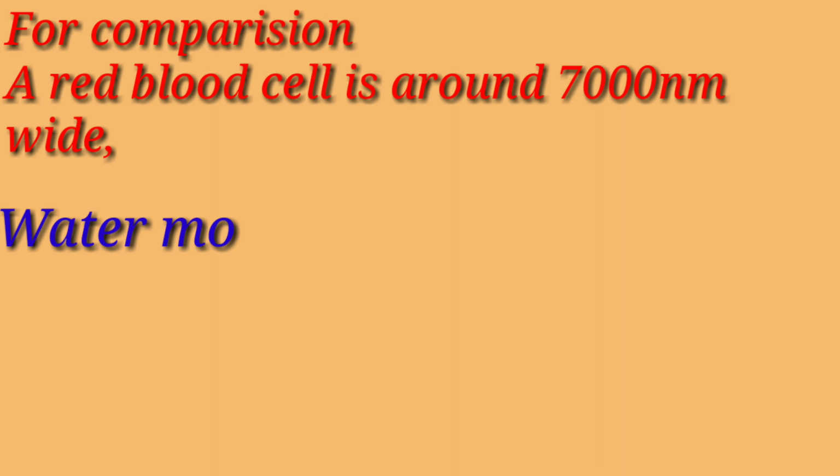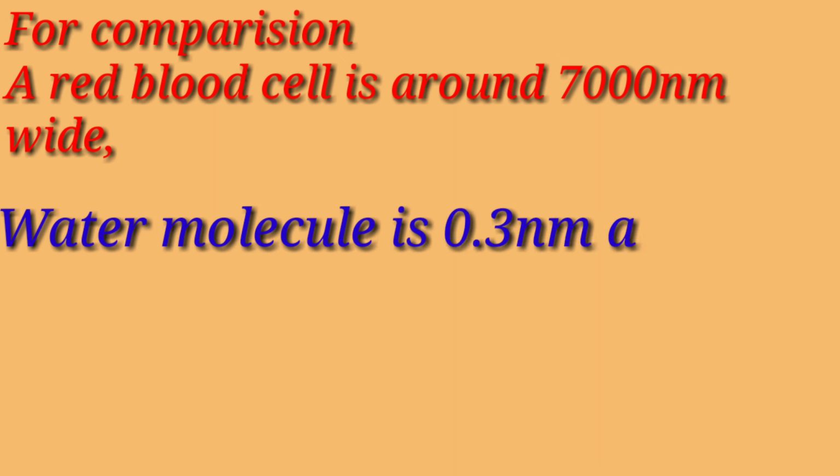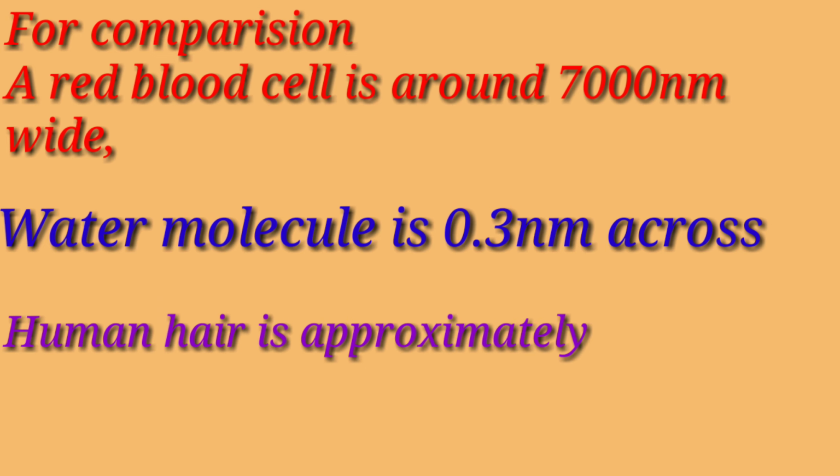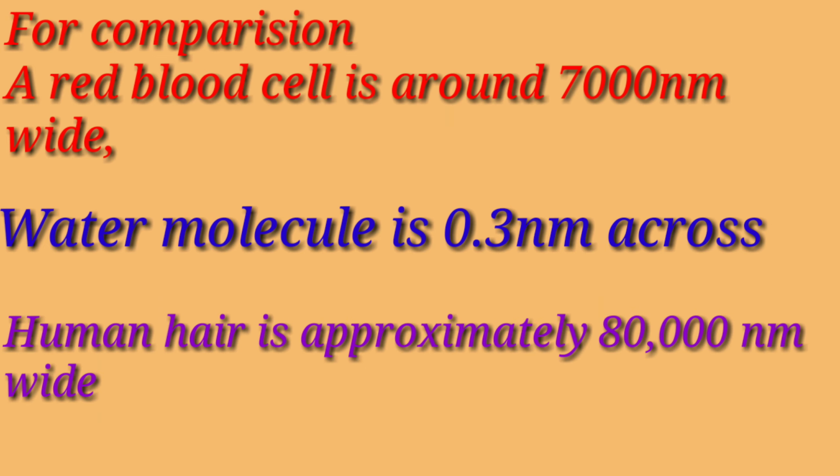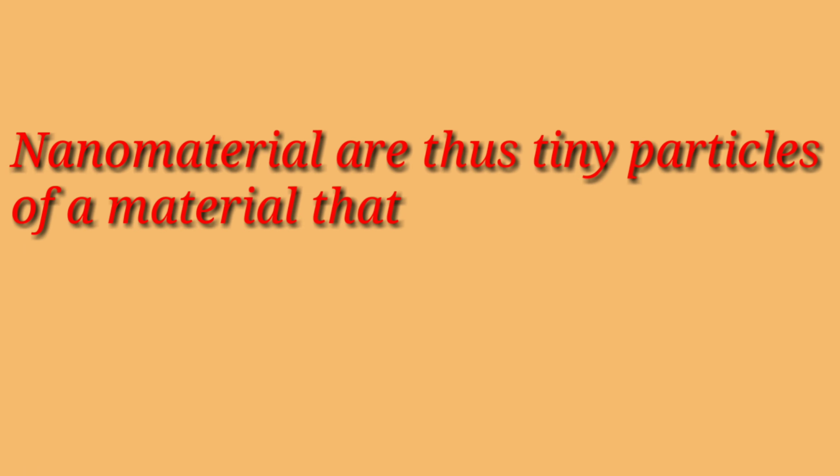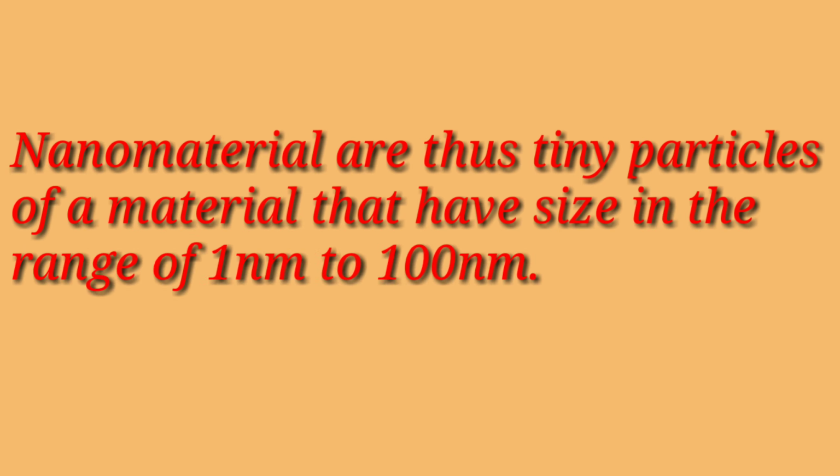A water molecule is about 0.3 nanometer wide, and human hair is approximately 80,000 nanometer wide. Thus, we can say that nanomaterials are very tiny particles of material that have size in the range of 1 nanometer to 100 nanometer.